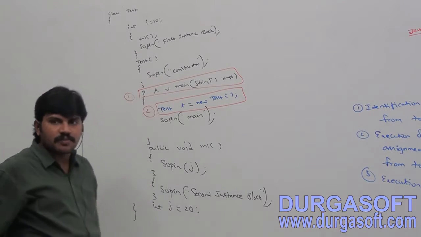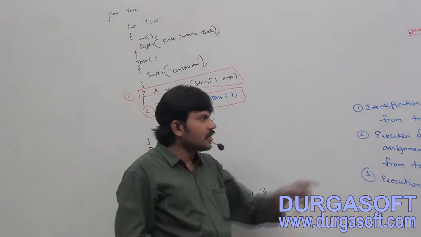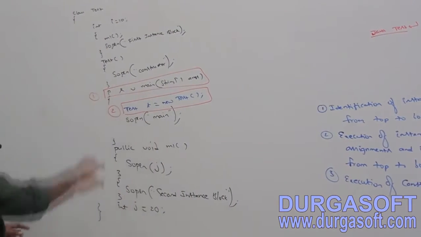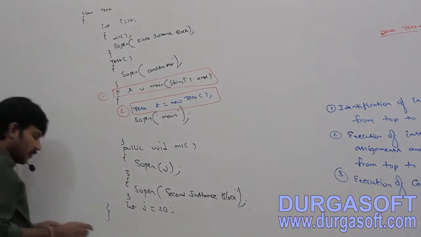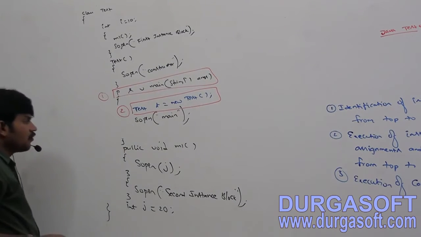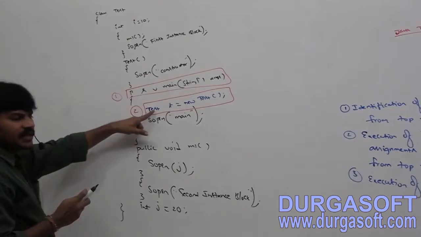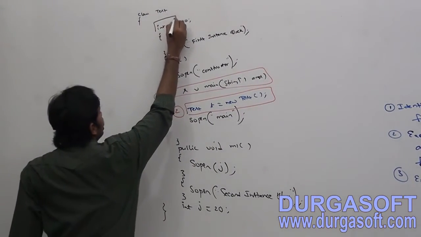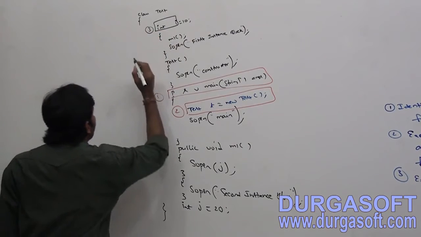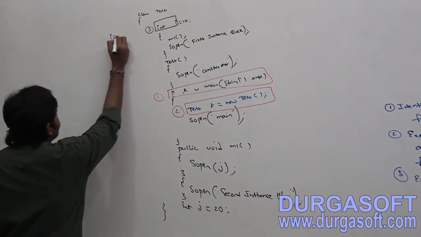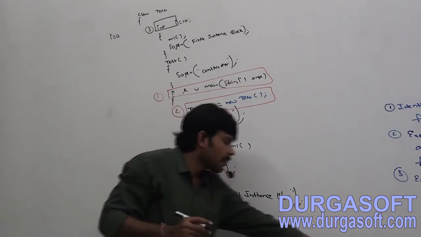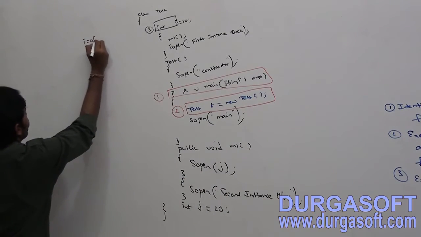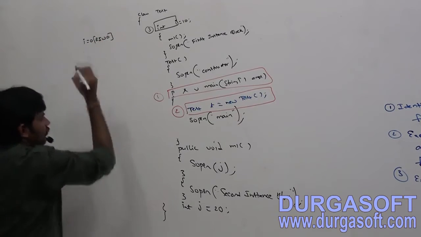Can you tell what the first step is now? Identification of instance members from top to bottom. Observe this one. So I'm creating an object, identification of instance members. Here, the third step: what is the i value? 0. Read indirectly, write only.